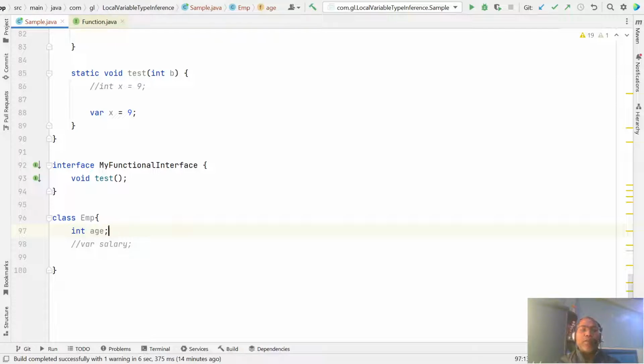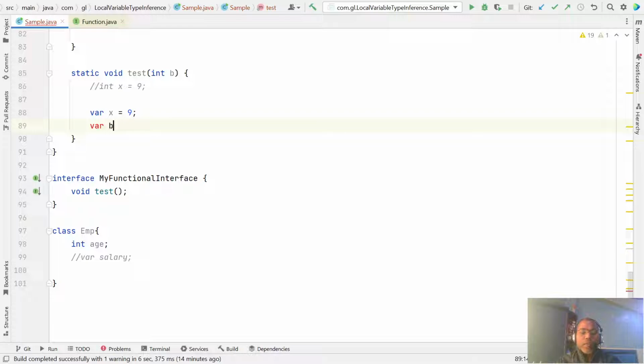Yes, for a local variable you can name it var, like var equal to 8. So var is a reserved word, but you can use it as a variable name. There is no confusion here.